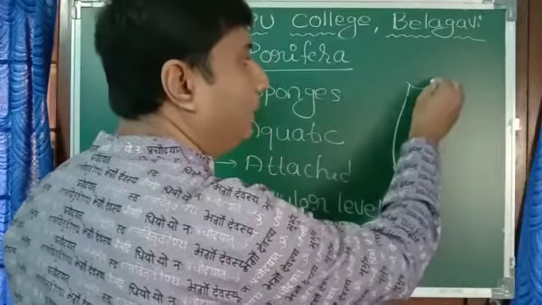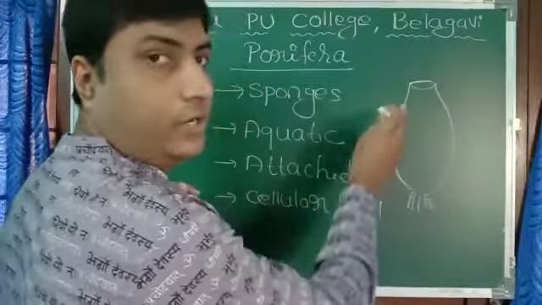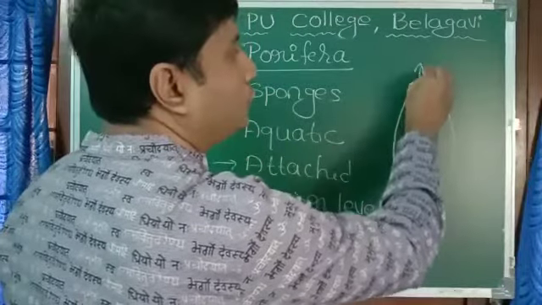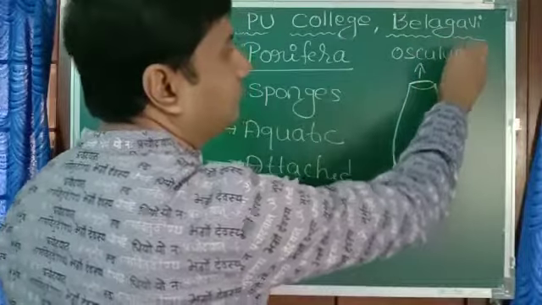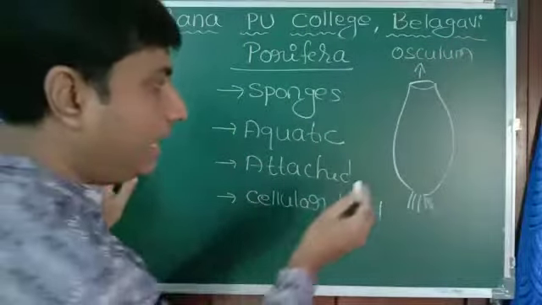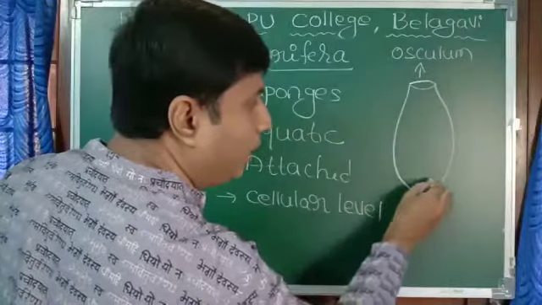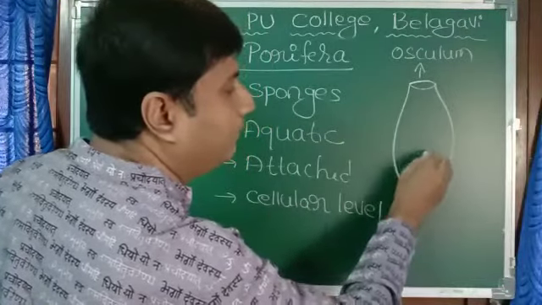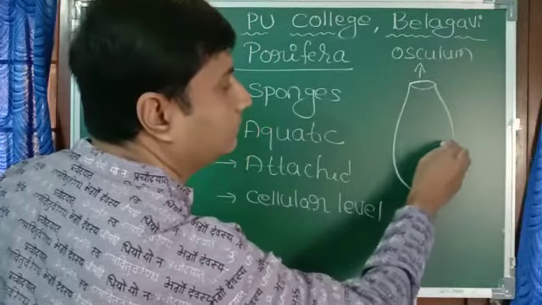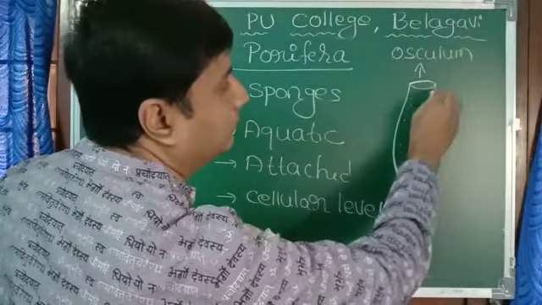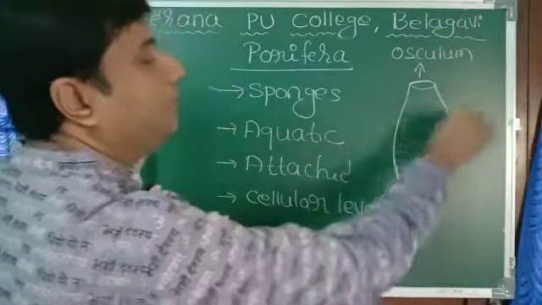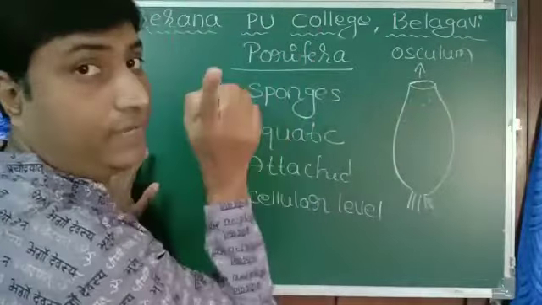Here is one opening. This bigger opening is called the osculum. Throughout the body there will be pores. Since there are pores throughout the body, the name Porifera, again I am telling.